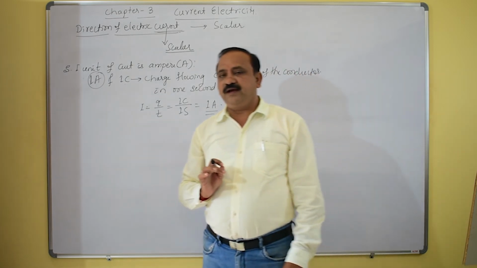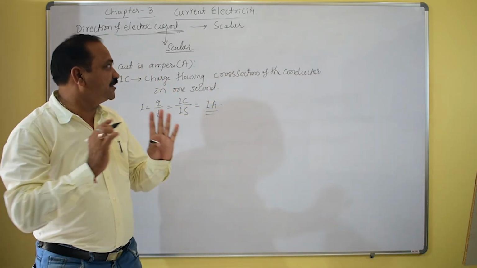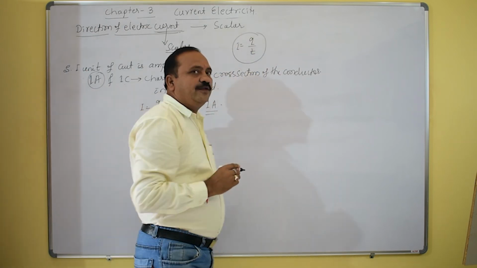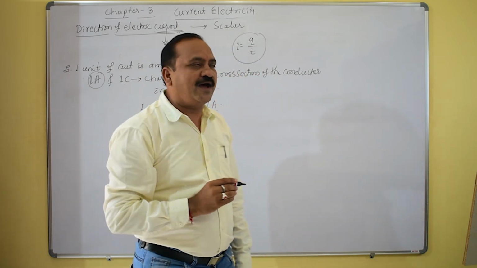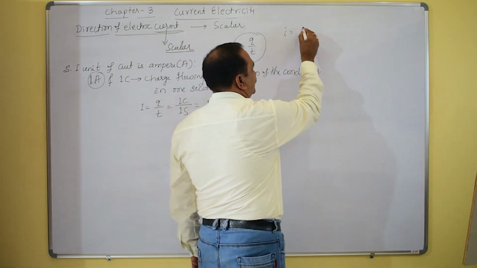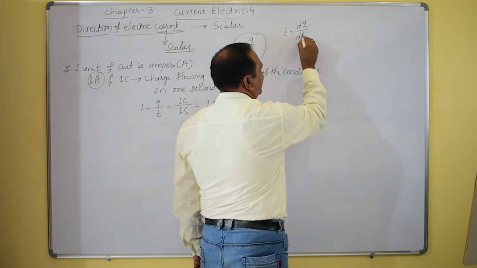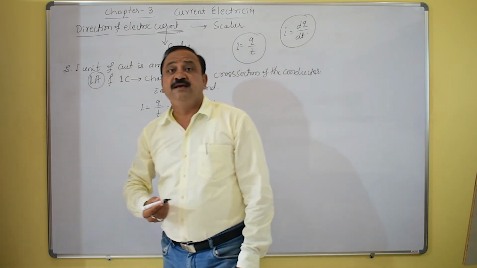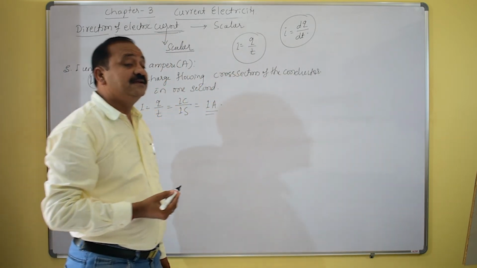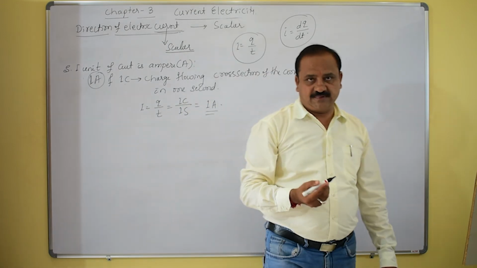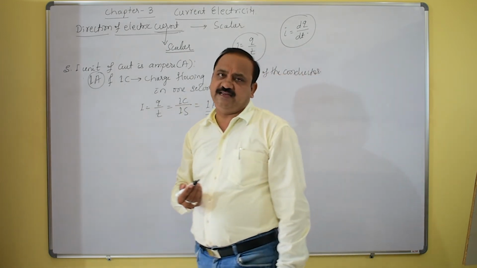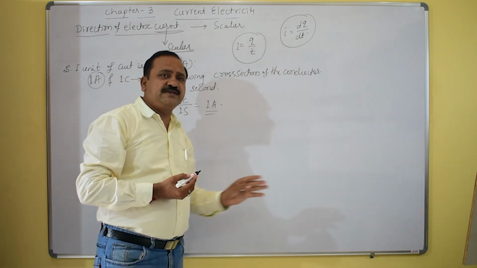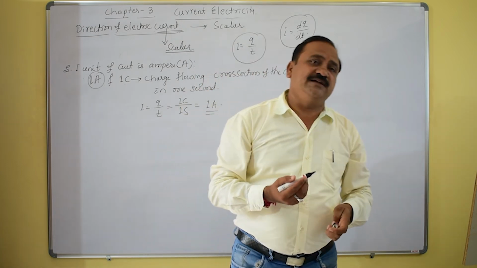Whenever you hear current, you should know I equals Q by T. Sometimes when we solve some numericals, we also use I equals dq by dt, that is the instantaneous current. That expression we may use especially for solving some examples in CET as well as the NEET examination point of view. Even in JEE, we may use these expressions. So it's the most important concept, always try to understand it.